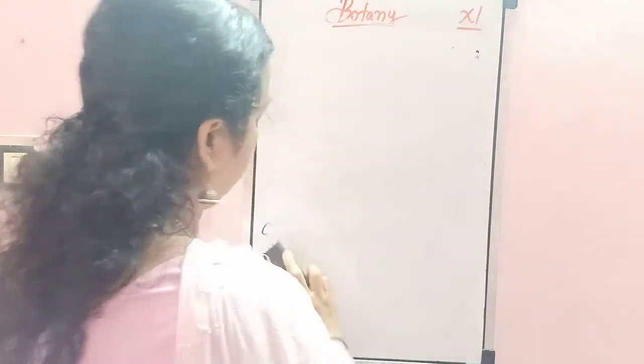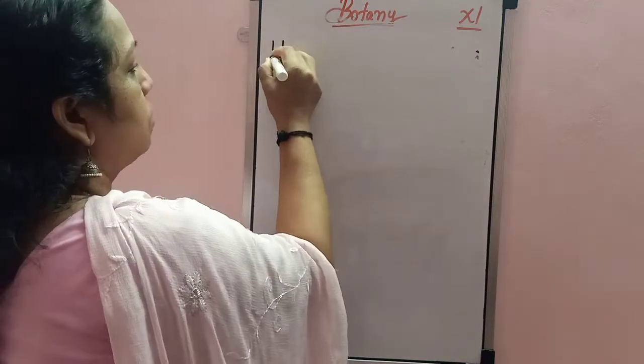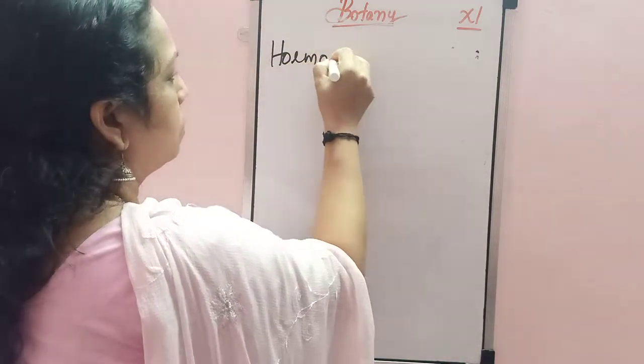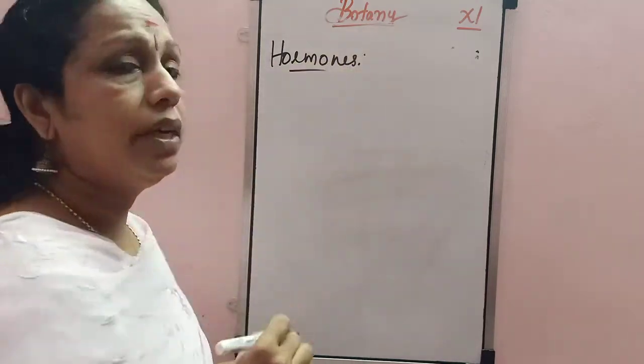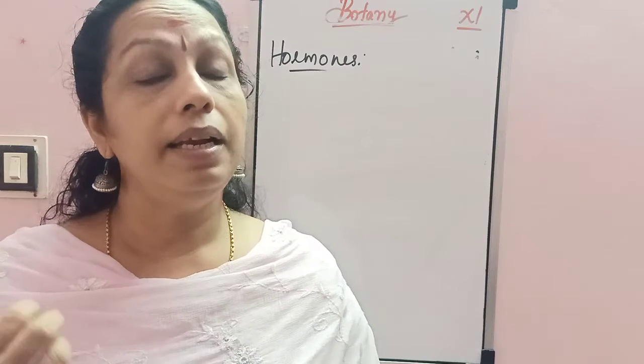Okay, and next, another two small topics. First one, hormones. That you know. What are hormones? Hormones are chemical substances needed for the proper functioning of the body, and these are released from the endocrine glands.